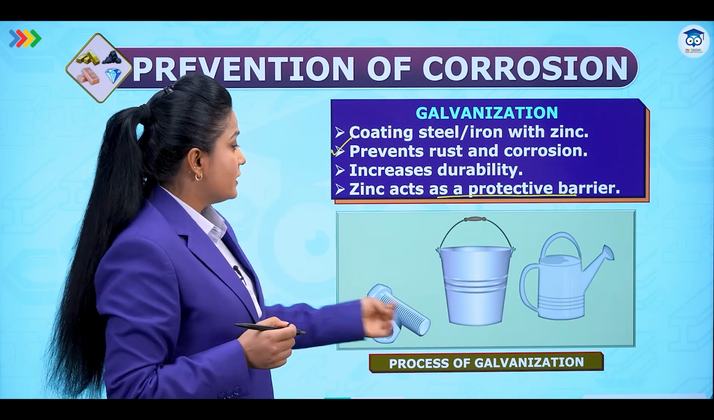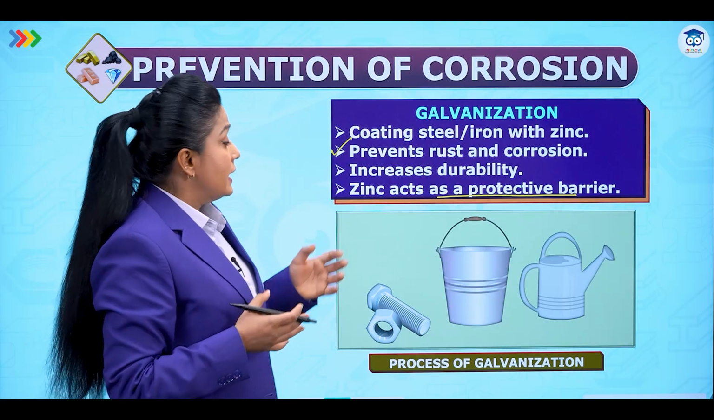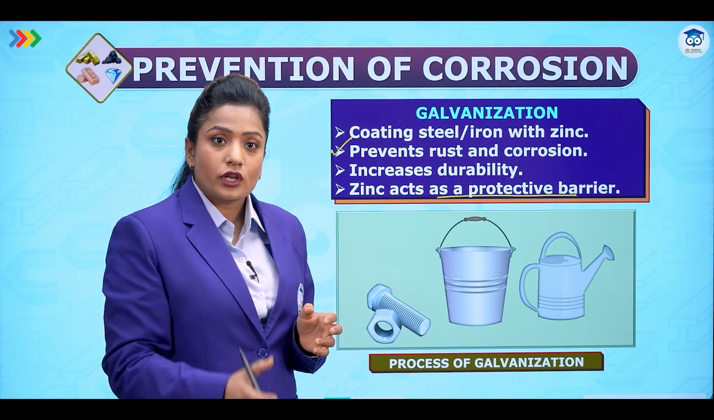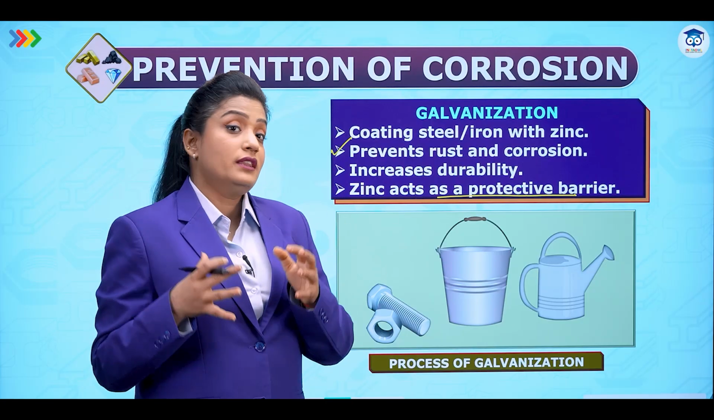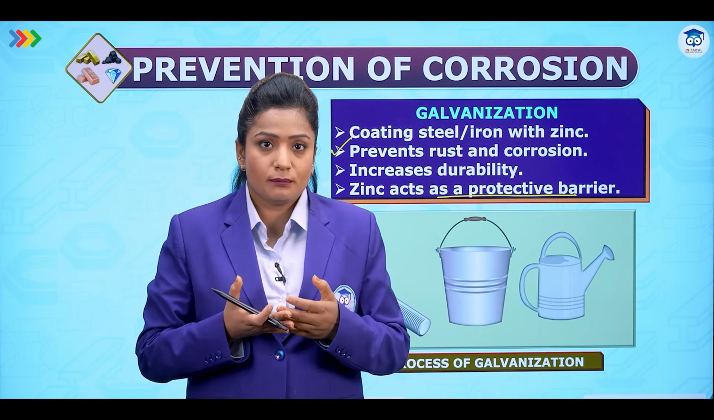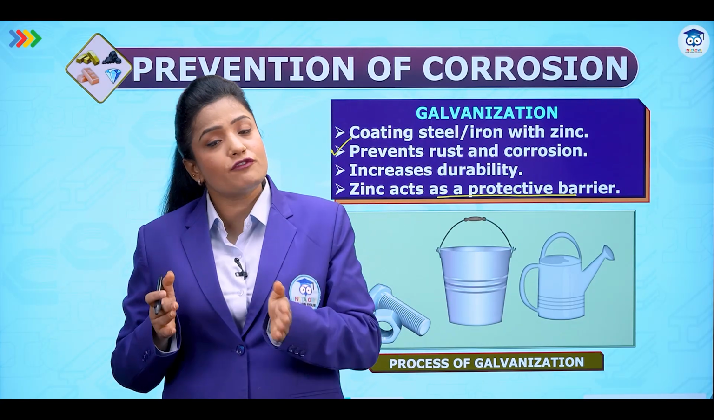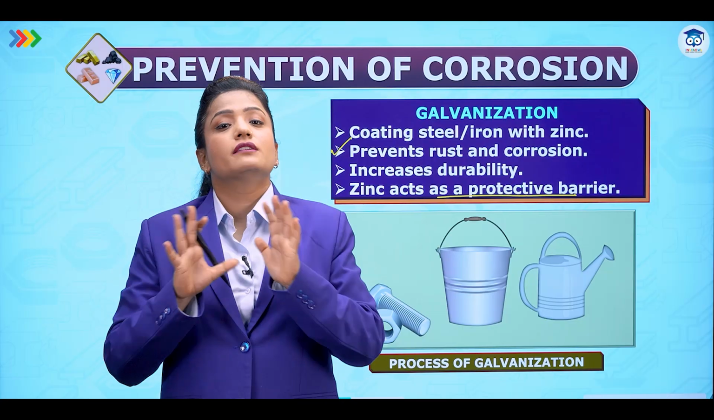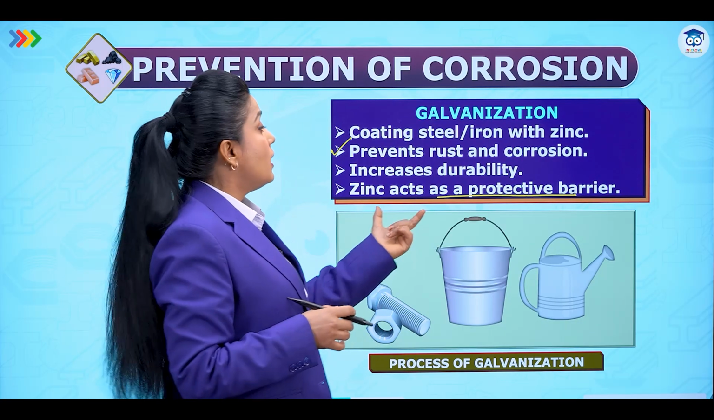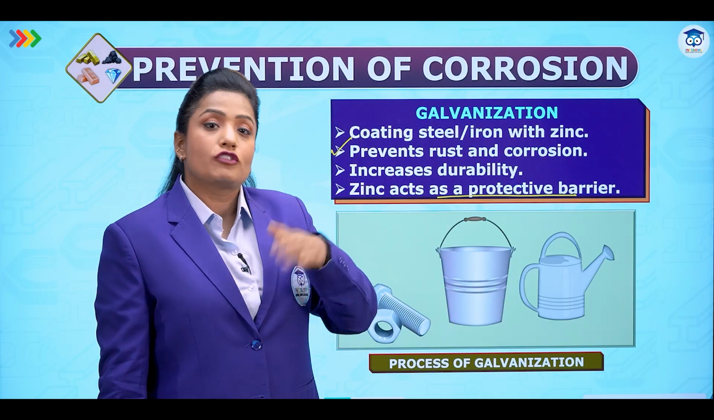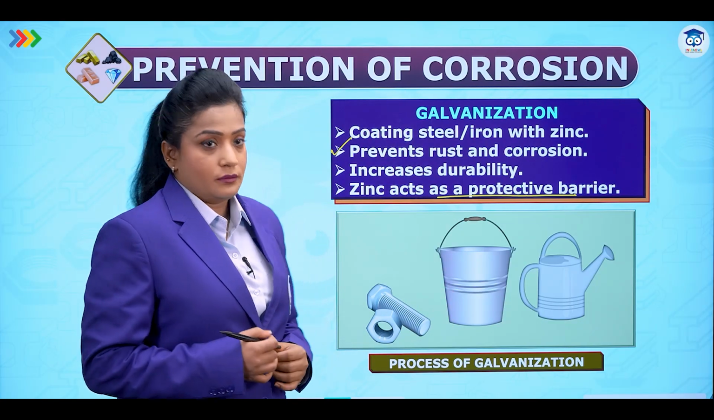So the process of galvanization, what we can see in these images. In these images, the iron metal is galvanized. That means it has a coating of zinc around it. Now it's not that zinc will not combine with air. When this happens, zinc will combine with air and form zinc oxide, and this layer will remain there. So it will form a protective barrier. This layer will protect the inside metal from getting corroded.